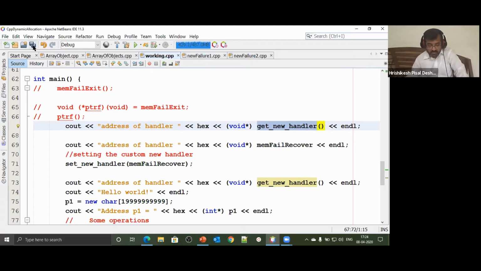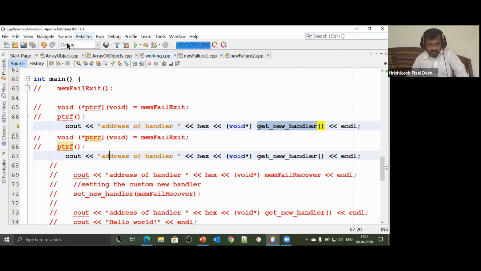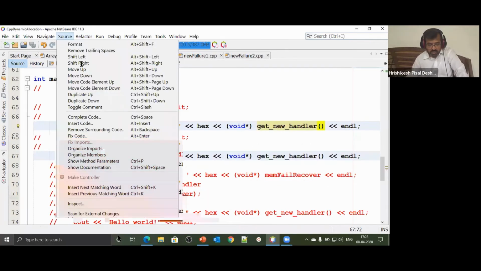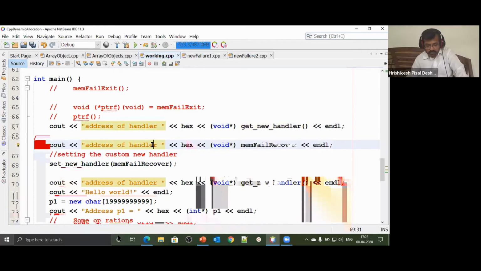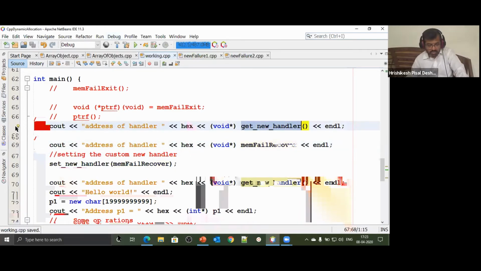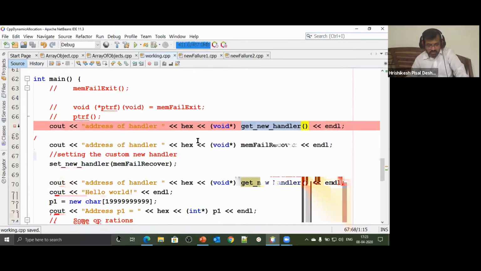We are going to get the address of a function, that is, the function which should get called whenever allocation of memory fails in an application. That function's address is what we are going to get. So I'm just going to say get new handler. Let's trace this code. Watch it very carefully. It's a bit of an advanced feature I'm going to discuss for you all now.